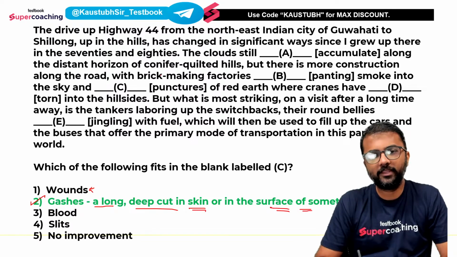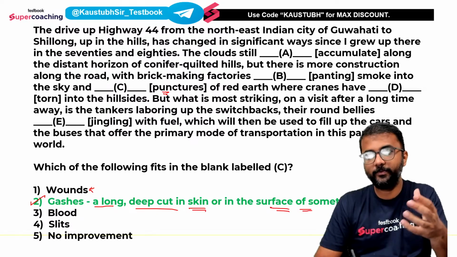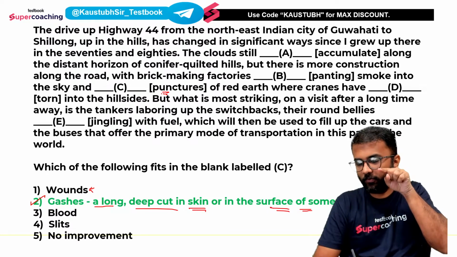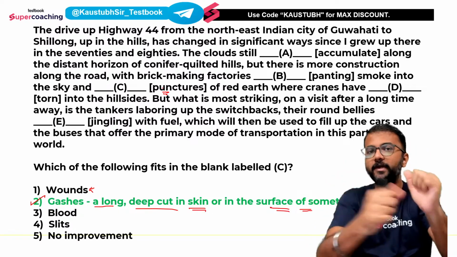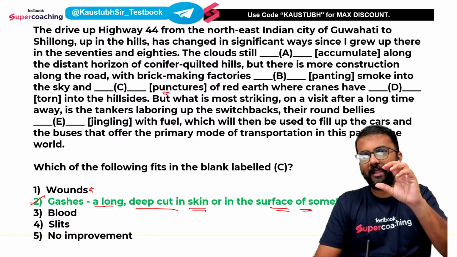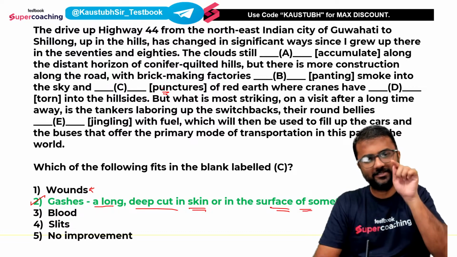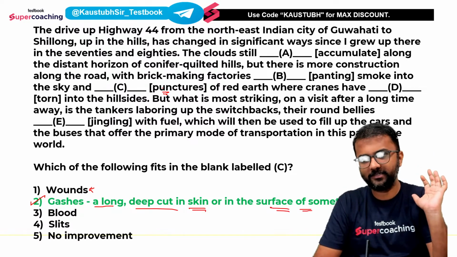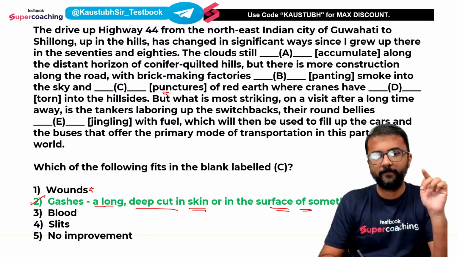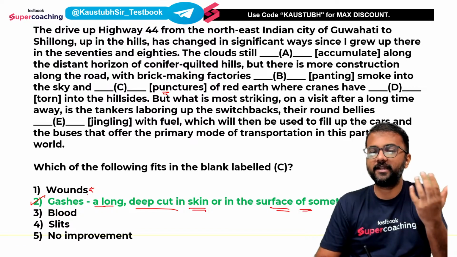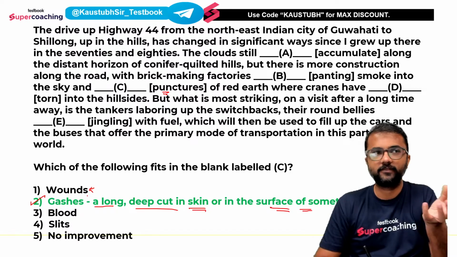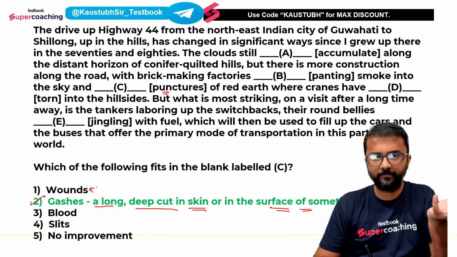then you might as well go with punctures, because puncture, now see what is the difference between gashes and puncture. Puncture is one hole. टायर में कोई नेल चला जाता है, कोई कीला चला जाता है, तो वो पंक्चर हो जाता है. It does not have to be in the form of lines. Just one small prick and the tire bursts and the balloon bursts. That is called puncture. Here we are not talking about that. We are talking about a long, deep cut. It's called gash. Wound can be zakham, generally associated with injury in human body. So ये नहीं चलेगा. Blood तो बिल्कुल नहीं चलेगा.